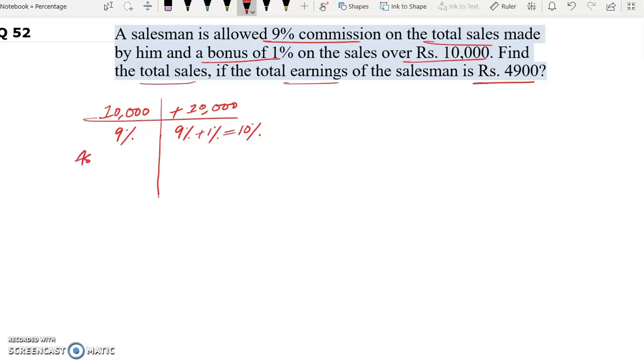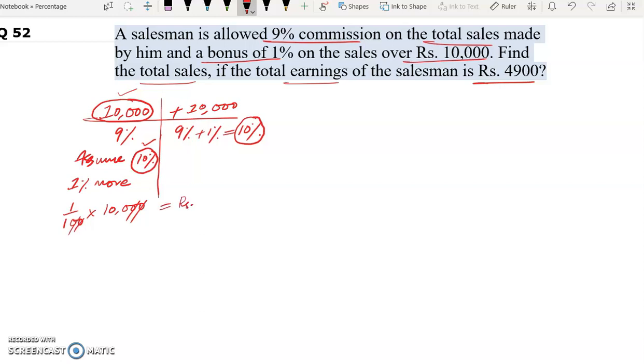Now what we will do, we will assume that the salesman gets 10% till 10,000 sales, so this means he is getting 1% commission more. Now 1% of 10,000 is equal to how much?